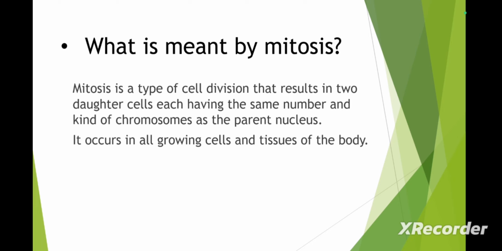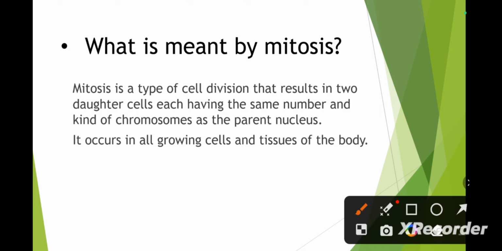What do you mean by mitosis? Mitosis is a type of cell division that results in two identical daughter cells, each having the same number of chromosomes. The number and the kind of chromosomes are exactly the same as their parent cell. So in mitosis we get a clone of cells, since they are genetically similar. It occurs in all the growing cells and tissues of the body. It helps in cell repair and general growth of the body.